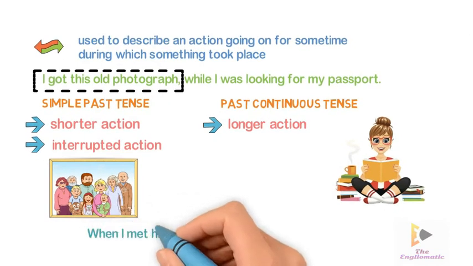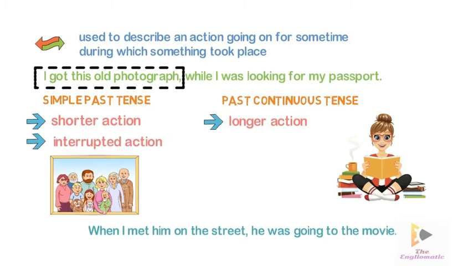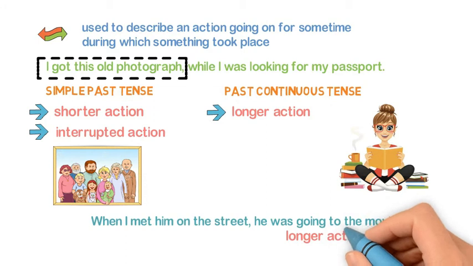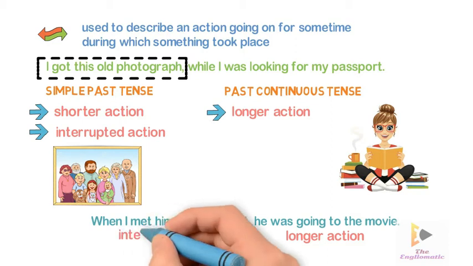Look at another example. When I met him on the street, he was going to the movie. Here, the longer action is shown by past continuous tense, and the interrupted action is shown by simple past tense.